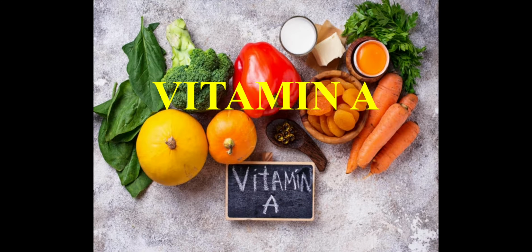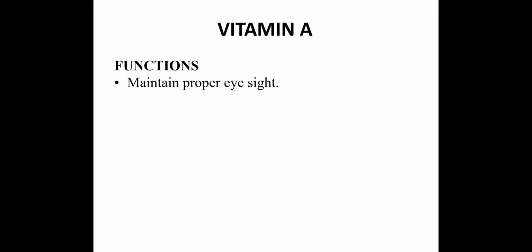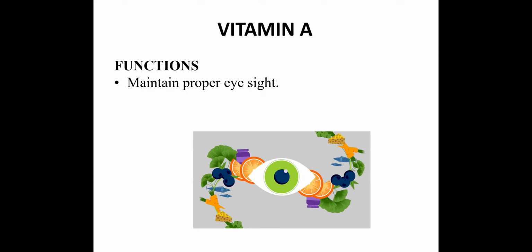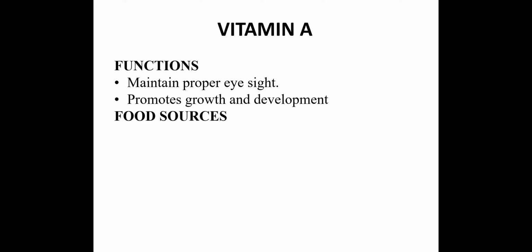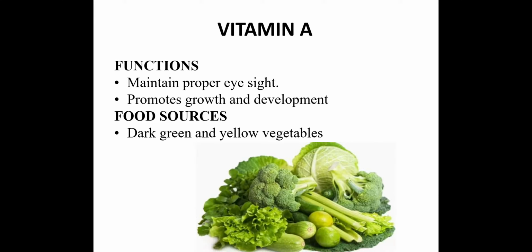Let us talk about vitamin A. Vitamin A performs various functions in our body. First of all, the major function it performs is maintenance of proper eyesight. It is very important to be included in the diet for maintaining good eyesight. Next function is that it promotes growth and development. Food sources of vitamin A are dark green and yellow vegetables, which are very essential to be included in the diet as one meal of the day.